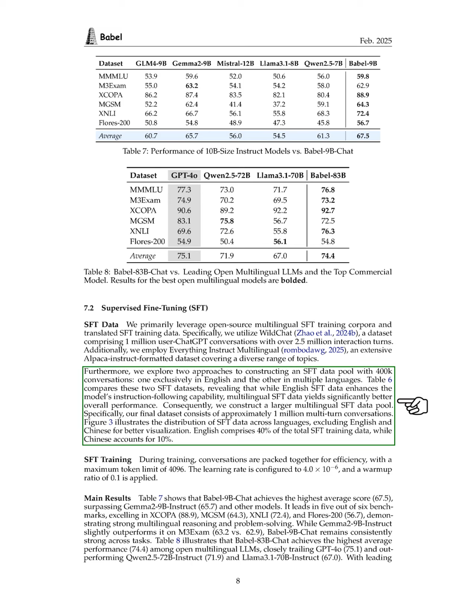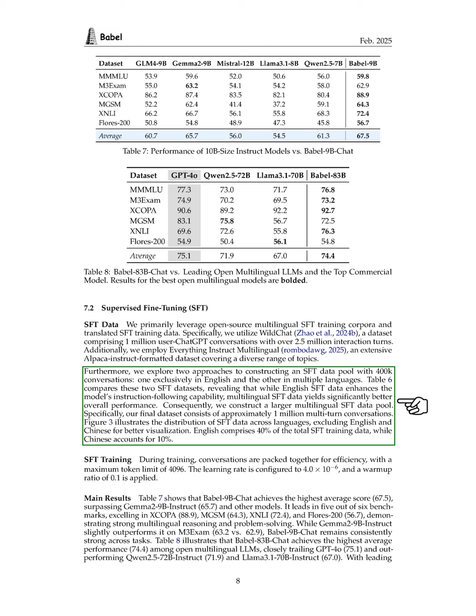We explore two methods for creating an SFT data pool with 400,000 conversations, one in English only and the other in multiple languages. Our comparison shows that while the English SFT data improves the model's ability to follow instructions, the multilingual SFT data significantly enhances overall performance. As a result, we create a larger multilingual SFT data pool, which consists of about 1 million multi-turn conversations.